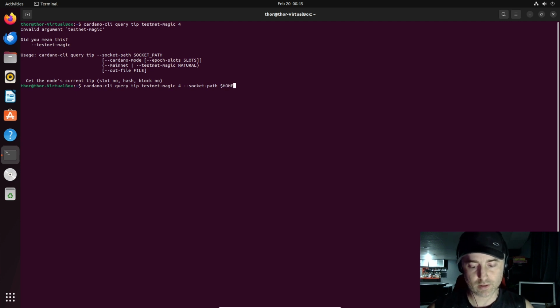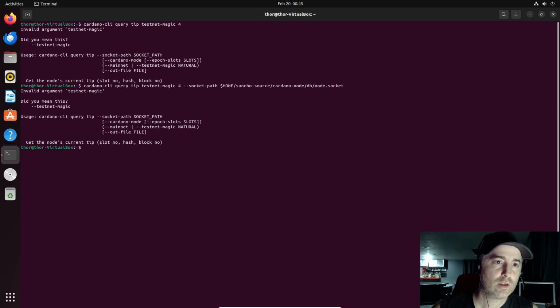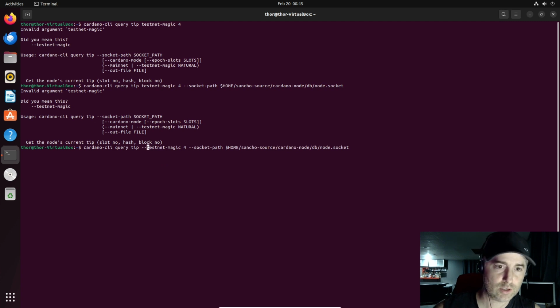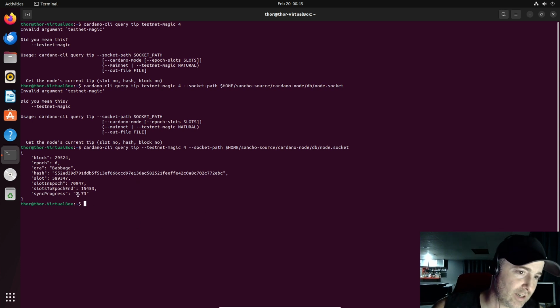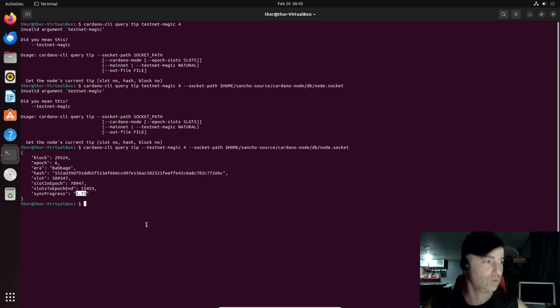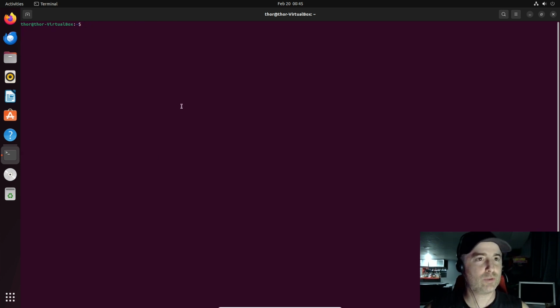Socket path is inside home slash Sancho source slash Cardano node slash database slash node.socket. Invalid argument, right? Because there's no double dash. Okay, I gotcha. Double dash. So this is the command that you could use, and you see that they only have like 2% of the total chain. But that's annoying. You don't want to have to write that every time.